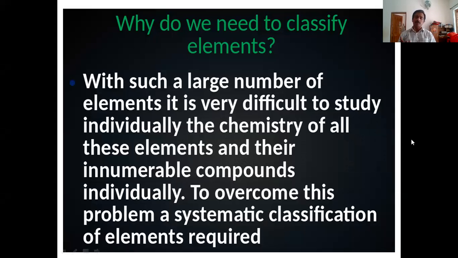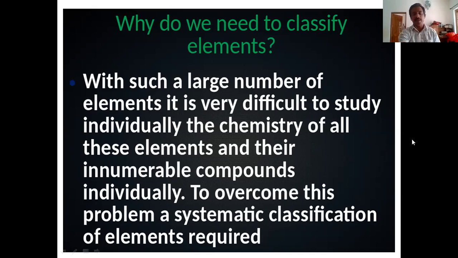The number of elements, 118, is a large number. Each element has its own properties, chemical and physical properties. So it is very difficult to study individually the chemistry of all these elements and their innumerable compounds. To overcome this problem, a systematic classification of elements is required. So classification of elements is needed. Then only we can study the properties of all these elements and their compounds.